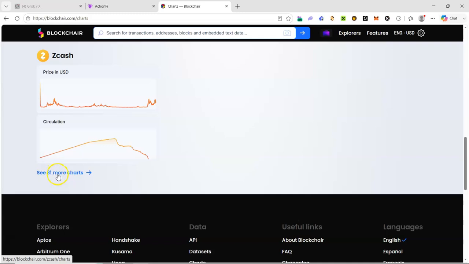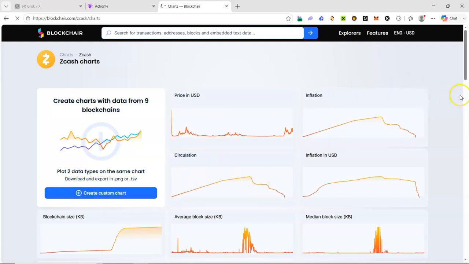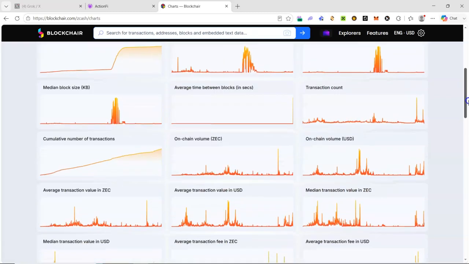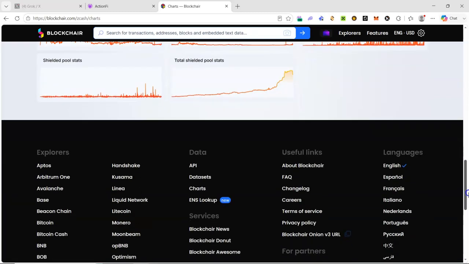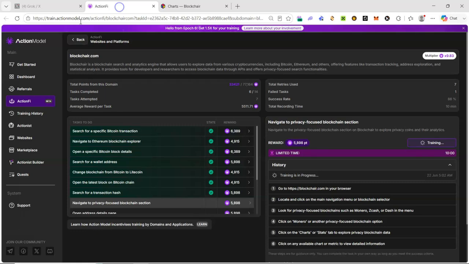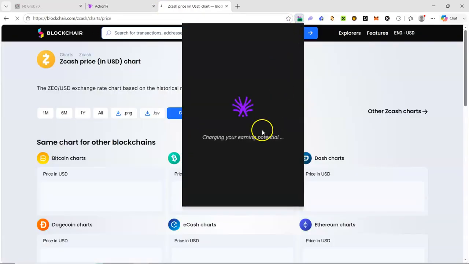See 31 more charts. Click any available chart or metric to view detailed information. So I'm just going to click on maybe this one and I'll finish the task.